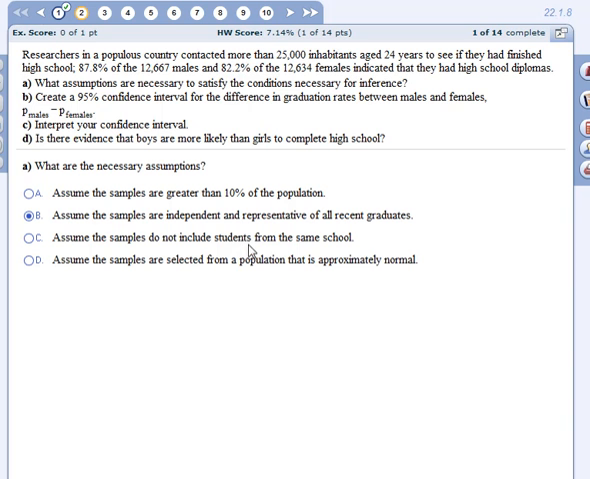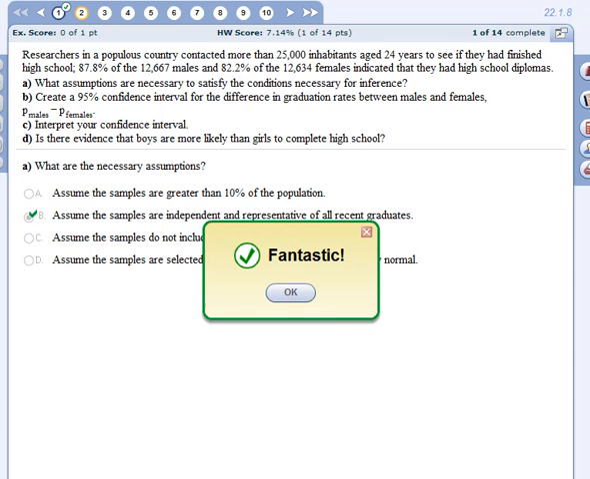It's okay if they include students from the same school, and it's actually not true that it has to be normal, because that's sort of the beauty of it. Even if the original population is not normal, the sampling distribution model will be.